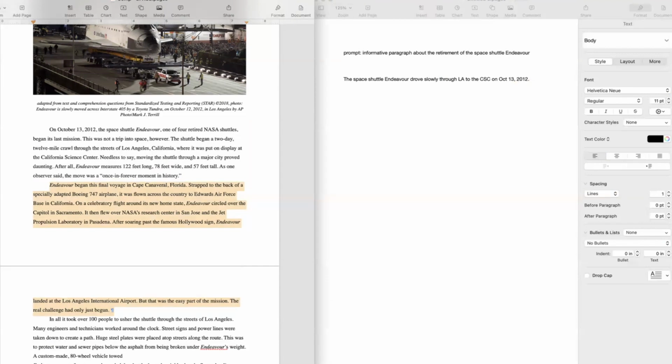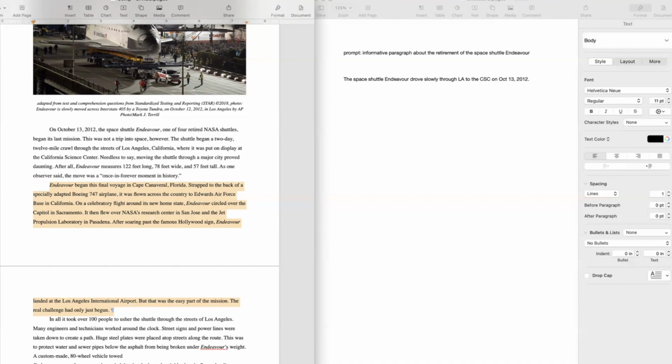On a celebratory flight around its new home state, Endeavour circled over the Capitol in Sacramento. Then it flew over NASA's Research Center in San Jose and the Jet Propulsion Laboratory in Pasadena. After soaring past the famous Hollywood sign, Endeavour landed at the Los Angeles International Airport. But that was the easy part of the mission. The real challenge had only just begun.